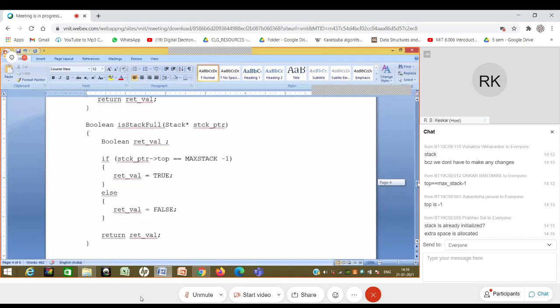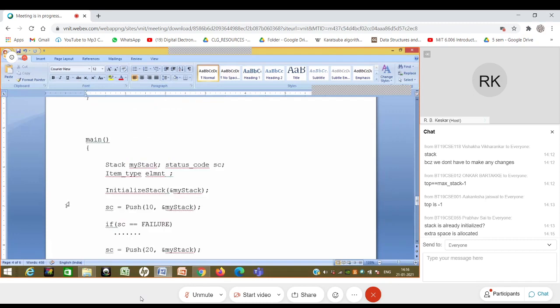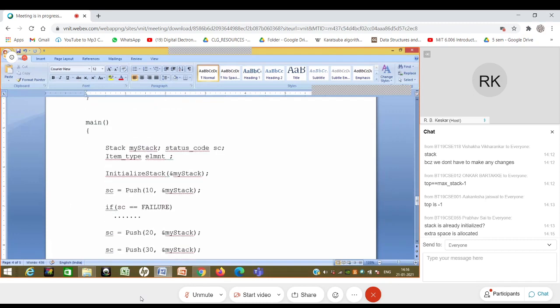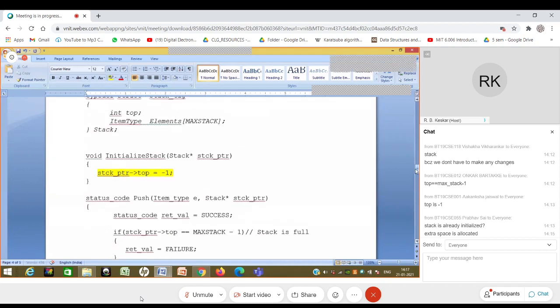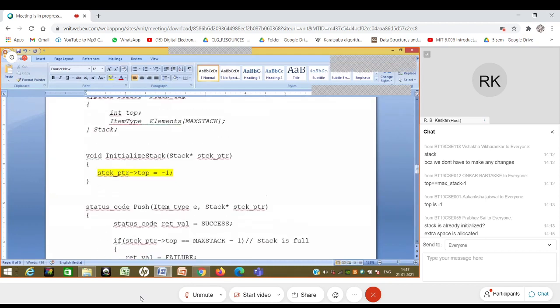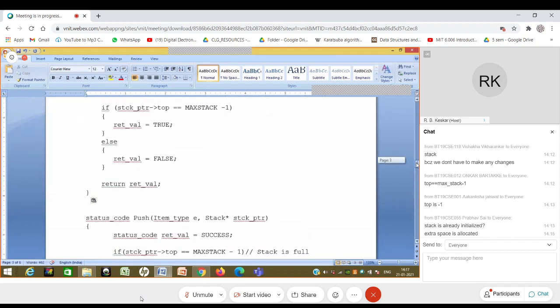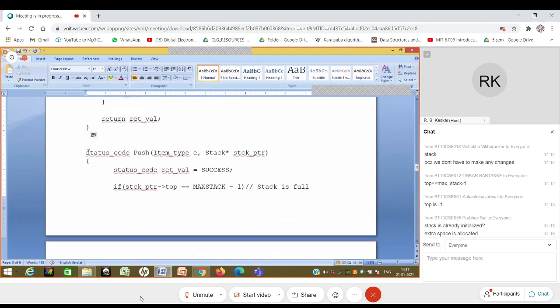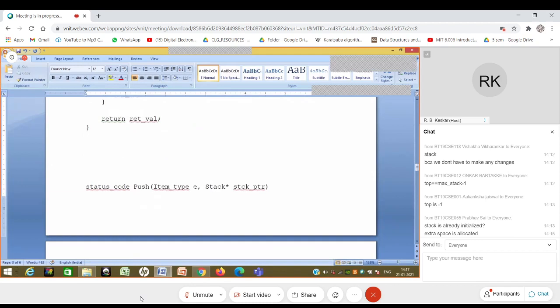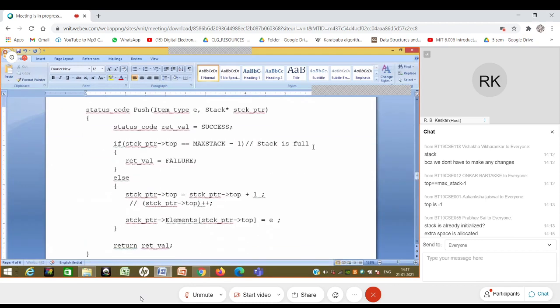Okay, and let's say this is the stack full function. Let me move it a little bit around so that I can do something else over here. So let me write it just after the initialize stack. Now, if you see the push function, the first condition that it is checking is whether stack is full or not.